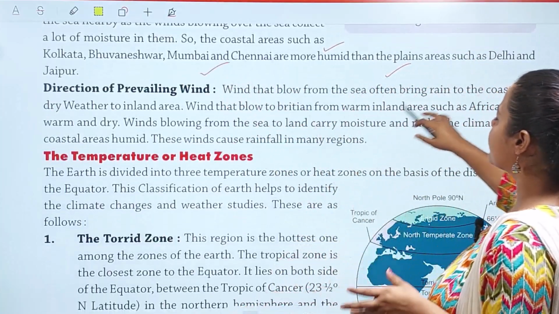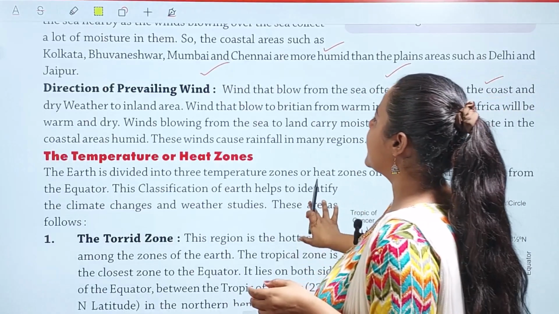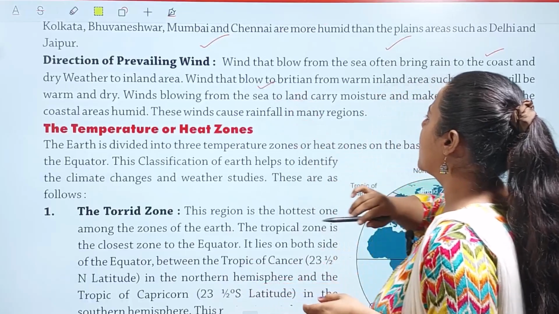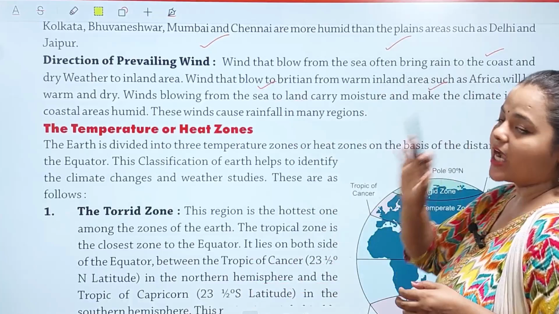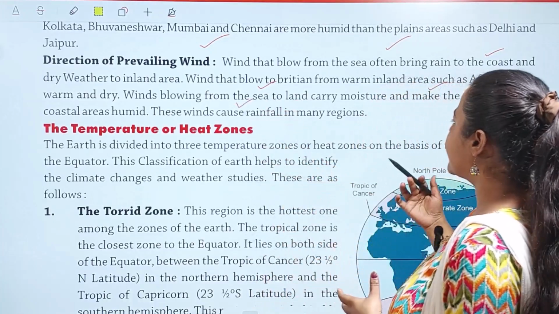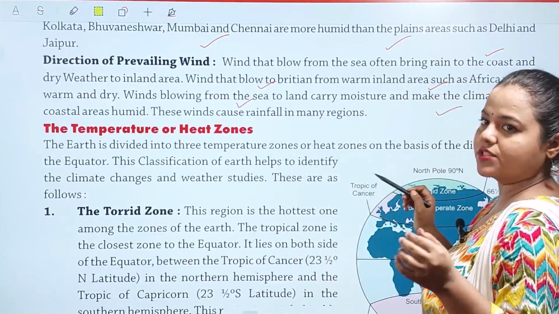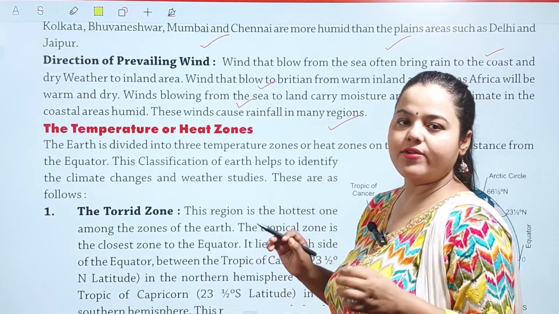Wind that blows from the sea often brings rain to the coast and dry weather to inland areas. Wind that blows from a warm inland area such as Africa is always warm and dry. Wind that is blowing from the sea to land carries moisture and makes the climate in the coastal areas humid, and these winds cause rainfall in many regions.